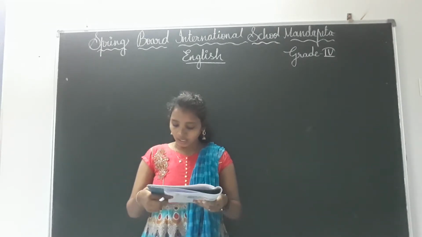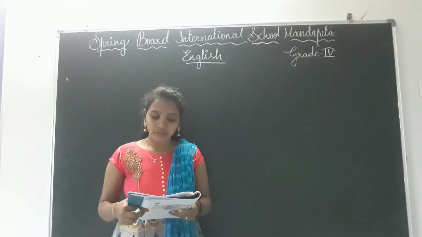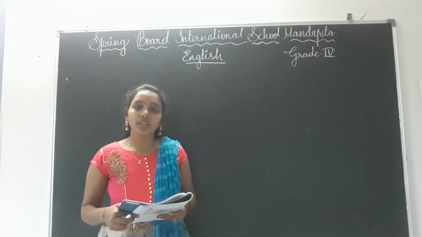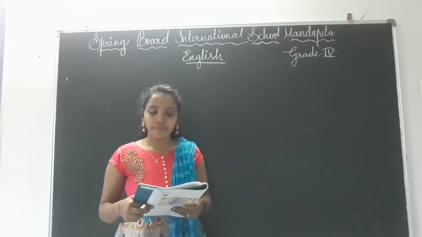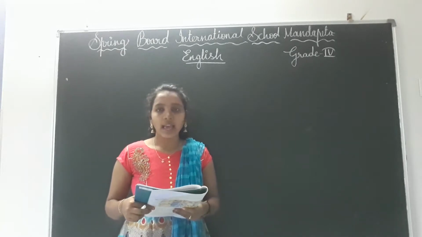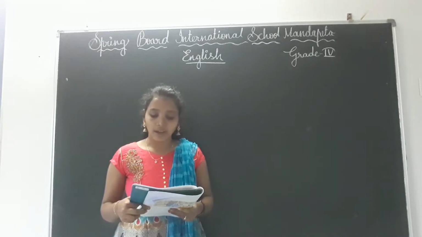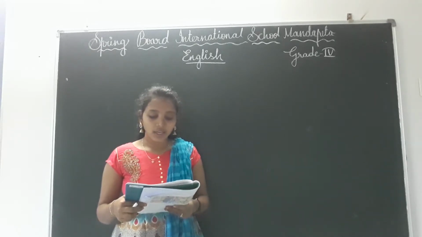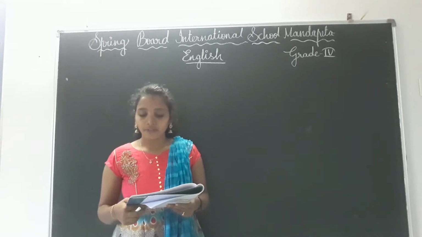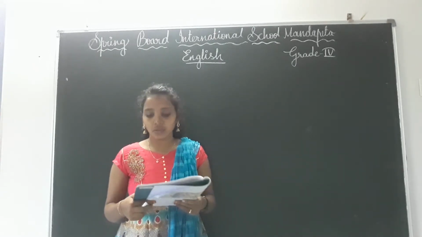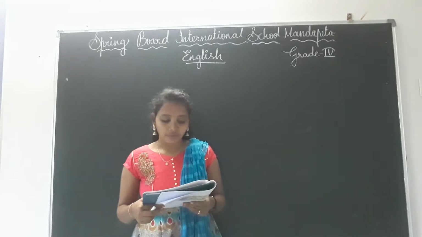Right. Now see Studio page number 37, children. Read the given conversations. You have to read the conversations here, children. Read along with me, everyone. I have a few chocolates. You can have them. And next, I have few chocolates to give away. Okay, and next, I have a little sugar. Let me add it to coffee. I have little sugar. It is not enough for 3 cups of coffee.